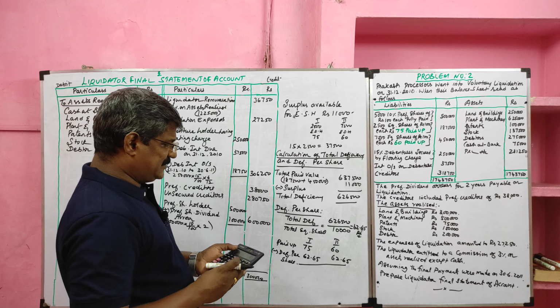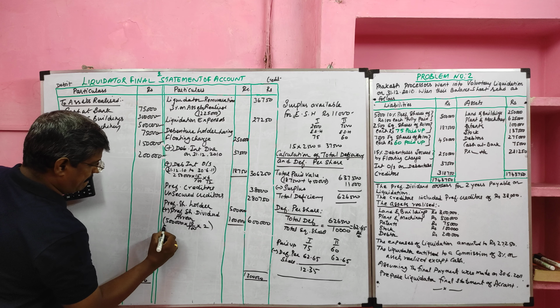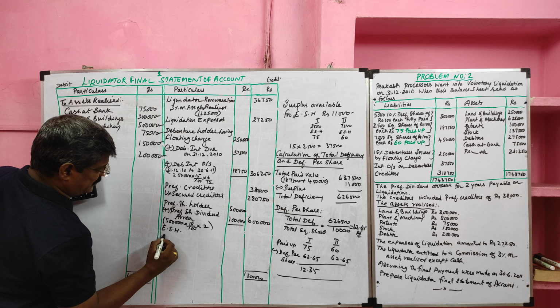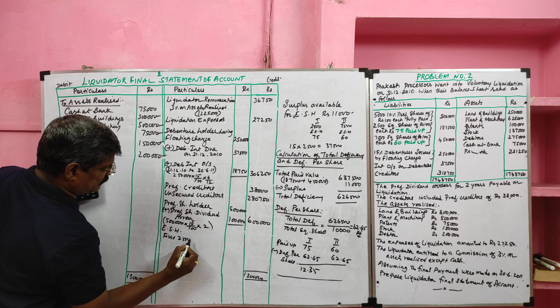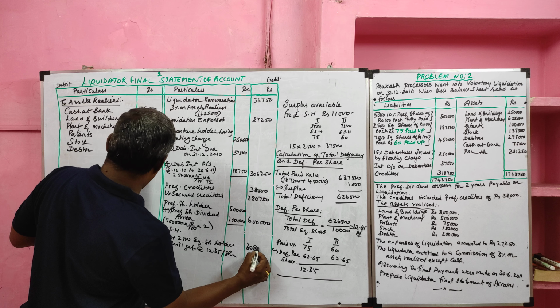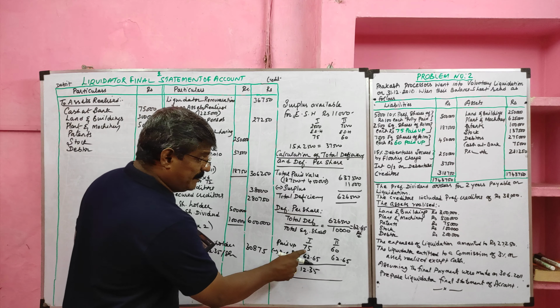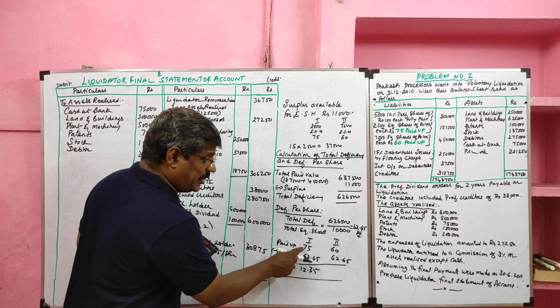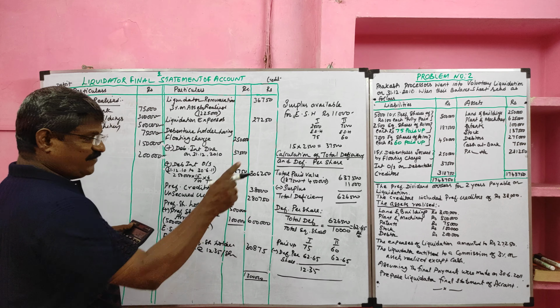So 12 rupees 35 paise per share is returned to the first 2,500 equity shareholders. Totally they will get 30,875, because they paid 75 and their loss is 62.65. The excess money should be returned to them.